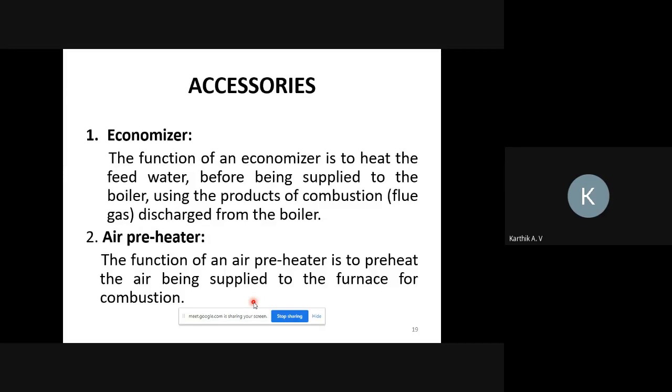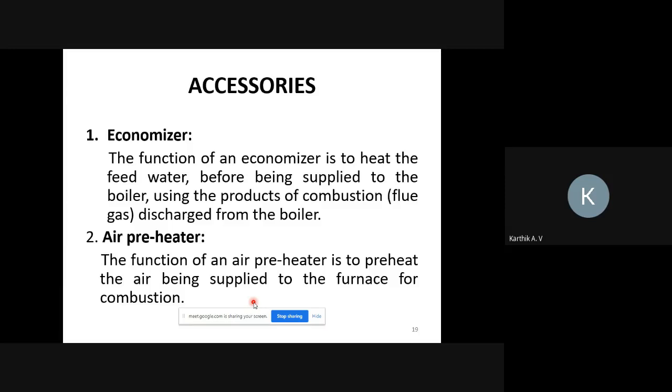The furnace produces heat, but not all of it is utilized; some of the heat is simply wasted. That waste heat is utilized by this economizer to preheat the water, which helps to improve the efficiency of the boiler.